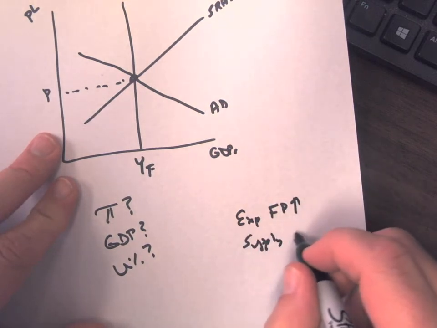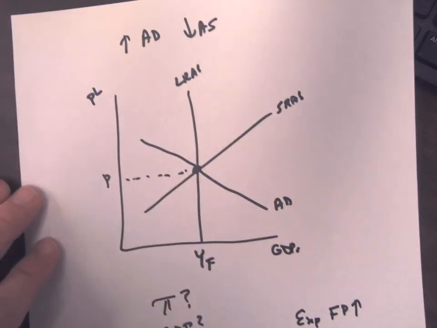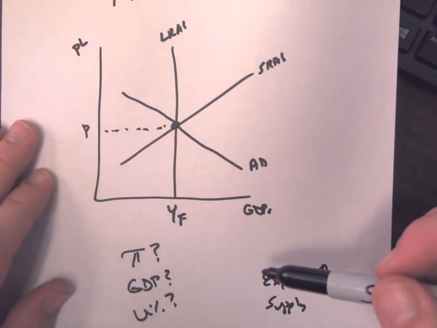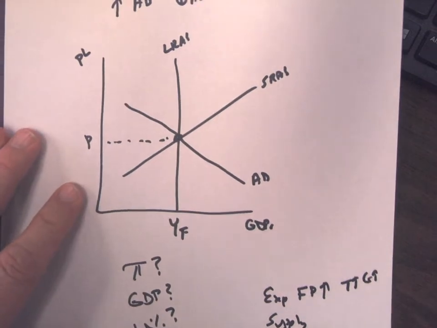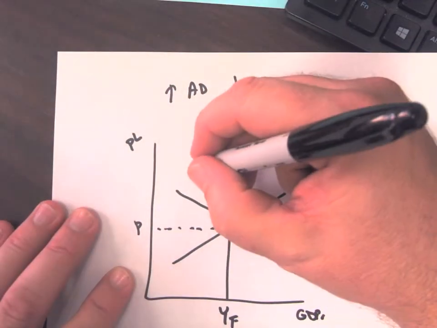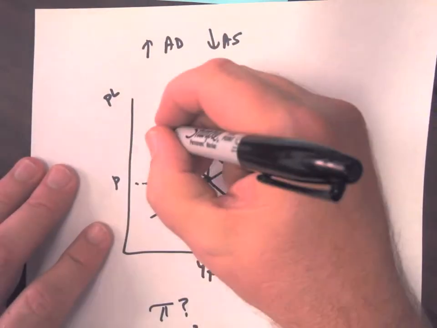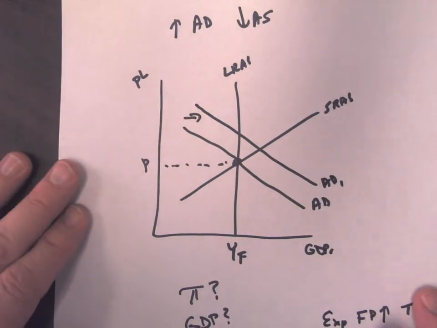So if we have that kind of supply shock, this simultaneous shift would be enacted. And once we have that happen, the fiscal policy tools are going to have to be looked at. Well, is it tax increase or government spending increase? If that happens, well, let's go ahead and shift this so we can see what happens in the story. So I know aggregate demand 1 is going to shift to the right. Now we also had a supply shock. This is not a good one to do.